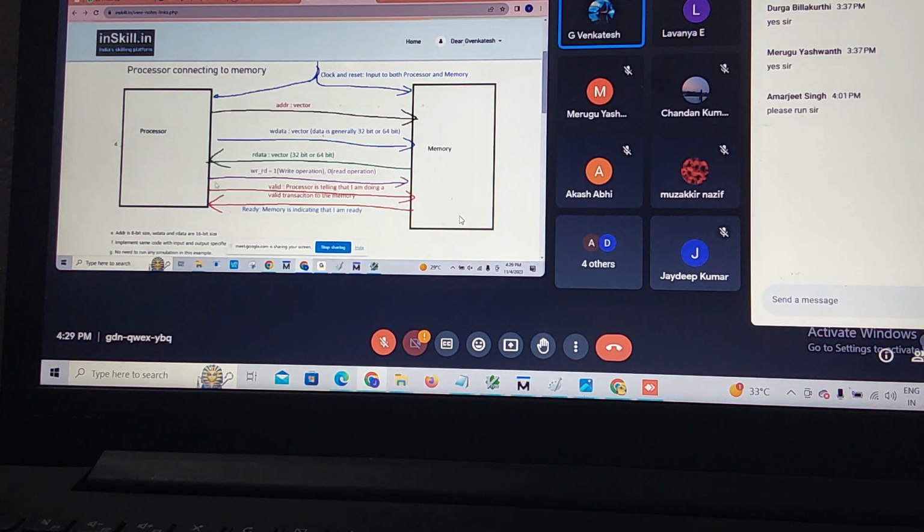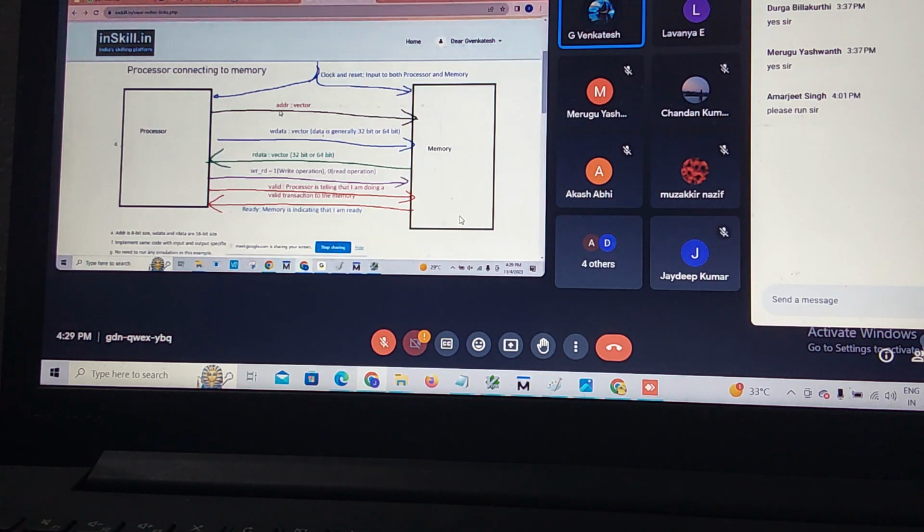Valid signal means my processor is sending a valid signal to memory. Ready means my memory is sending a ready signal, which means I am ready to accept the data. This is clock and reset. These are both inputs to the processor and memory.